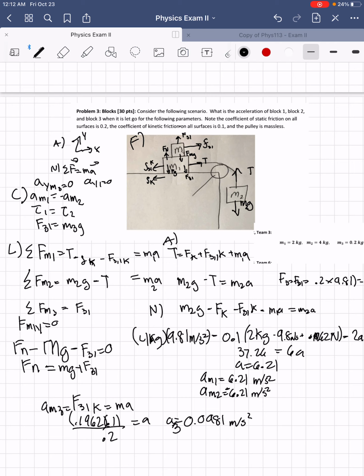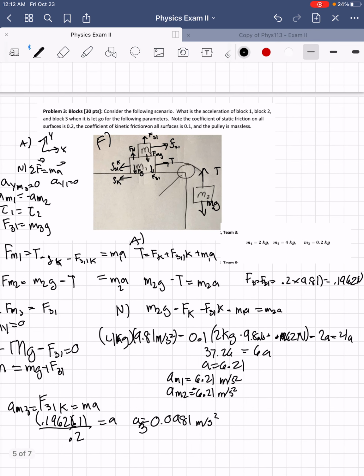So I manipulated the original F1 formula. I got tension to equal the force of kinetics plus F31, the force of kinetics, and then plus M1 A. And then I kept the formula the same for M2 g minus tension equals M2 A. Then I plugged in what we solved for tension into M2 g minus T equals M2 A. So I got this formula, and then using that formula, I put in numbers for the last part of the problem, and got my acceleration to equal 6.21 meters per second squared for A M1, and then A M2 would be negative 6.21 meters per second squared.